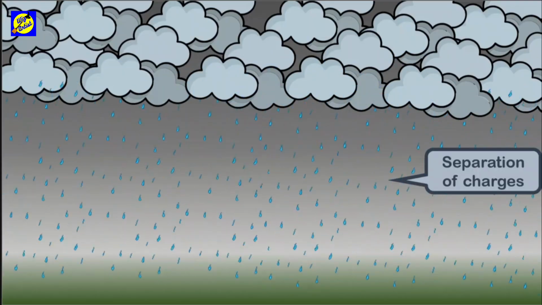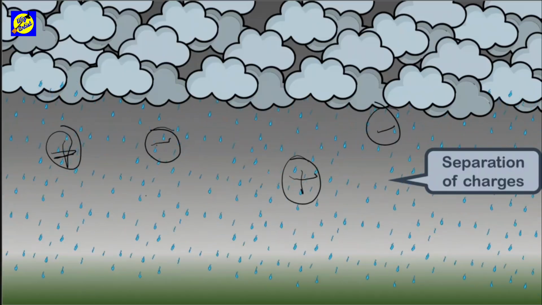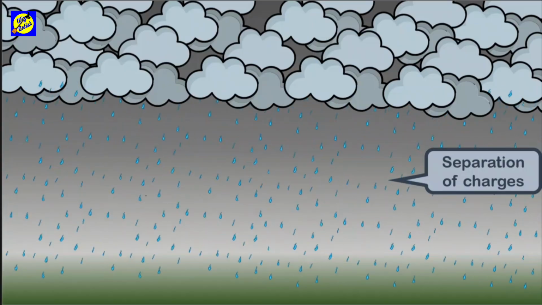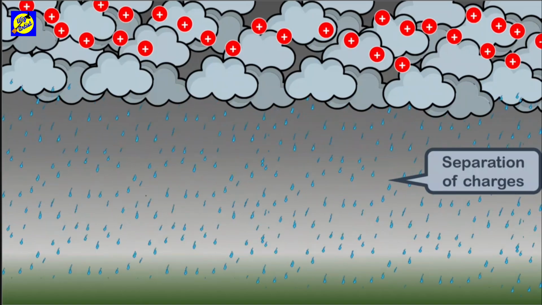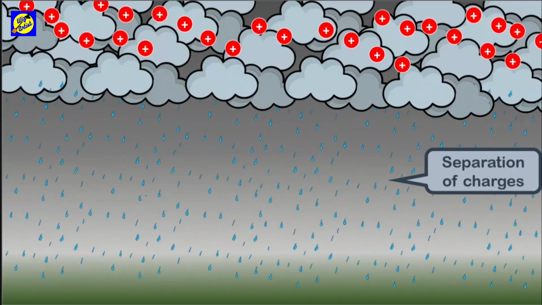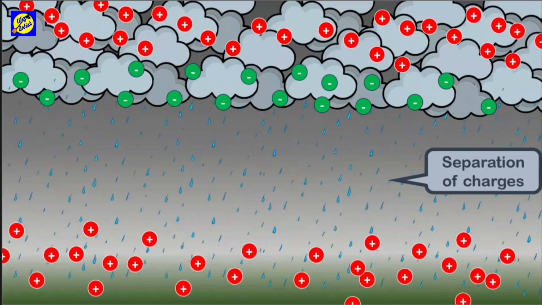What does separation of charges mean? It means that initially the charges were positive here, negative here, positive here, negative here, completely random. They did not have any particular position. But now, all the positive charges get accumulated or collected on the upper region of the cloud and the ground, while the negative charges are collected on the bottom part of the clouds.